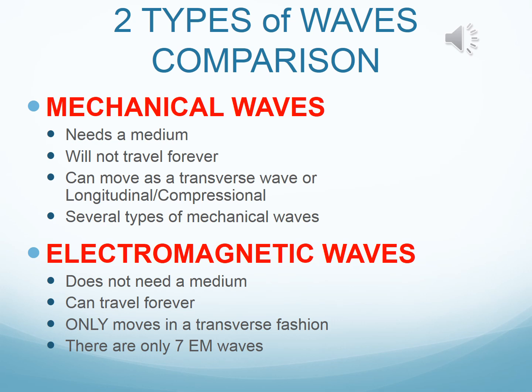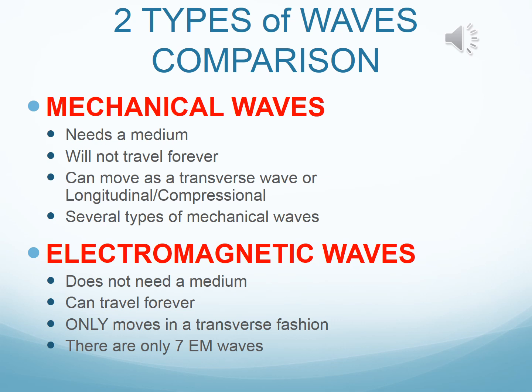I know you don't know what that means yet, but we're going to get into those in the next slides. Basically, these are the wave movements, and we'll talk more about those soon. And last but not least, we have several types of mechanical waves. We have sound waves, water waves, rope waves, slinky waves. So there are several different types of mechanical waves.